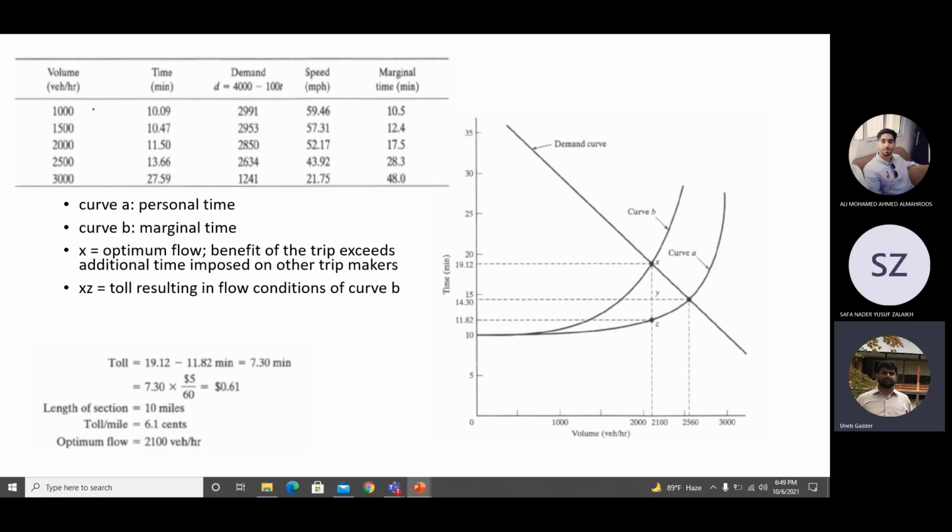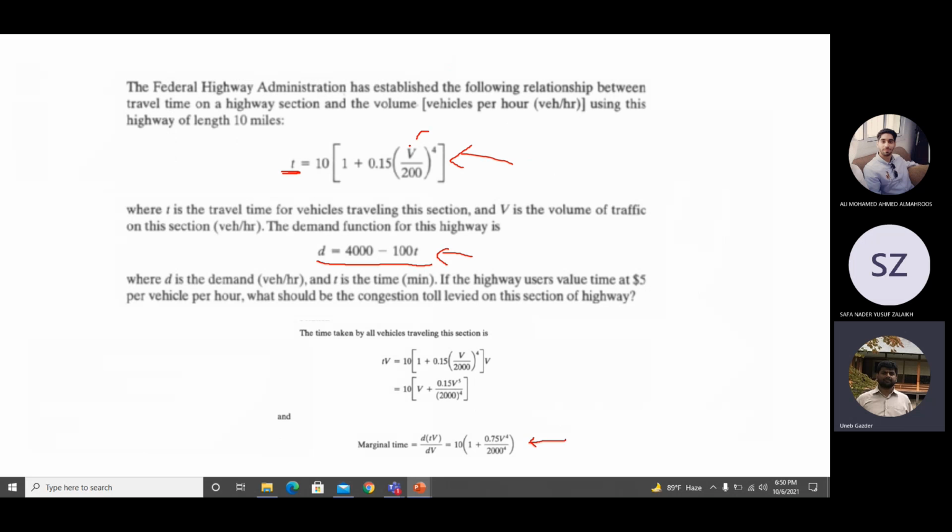Up to 1000 vehicles, every vehicle is increasing the travel time by 10.5 minutes. Then up to 1500 vehicles, every vehicle is increasing the travel time by 12.5 minutes. And then every vehicle is increasing the travel time by 17.5 minutes, and so on. This is what we are saying here: increase in total travel time divided by increase in volume.